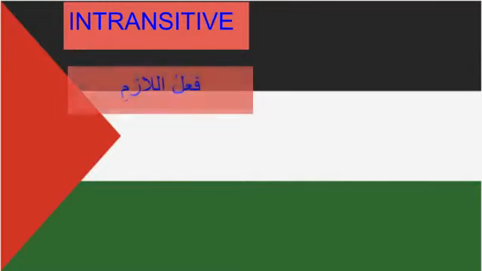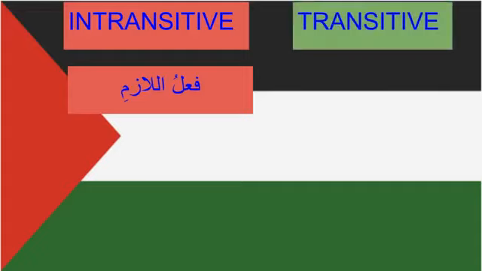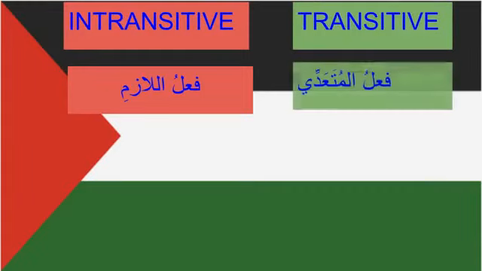If we give examples of what we call intransitive and transitive in Arabic: intransitive is called fa'al al-lazim. Fa'al al-lazim means the meaning ends there. Whereas the transitive is called fa'al al-muta'addi, which means you need to add more to make sense.